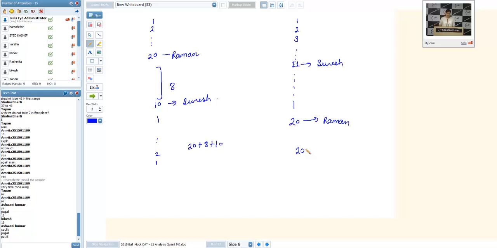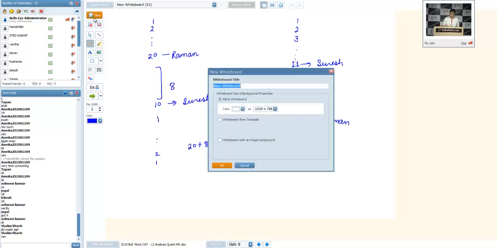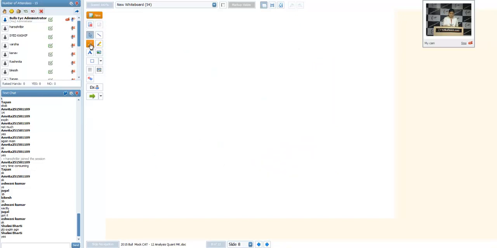Is it okay? Ashwini, Jugal, yes. It's a very frequent question. Shalini, once again, I think you are okay with the first case. You are not okay with the second case. See, since order is not given, plainly this is written that between Raman and Suresh there are 8 people. So Suresh can be before Raman. Let me write. This can be the case actually.